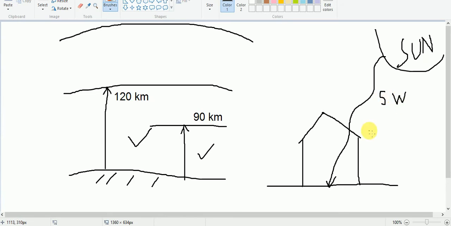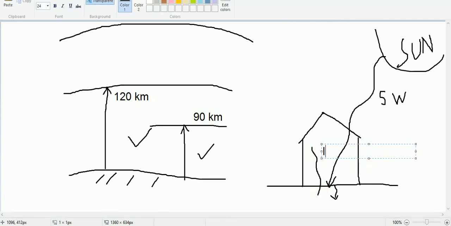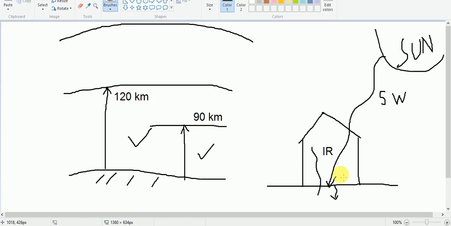The glass will allow the sunlight to pass through, and the sunlight will be absorbed by the surface. Again, the surface will radiate back long wave terrestrial radiation. This radiation is also known as infrared radiation, IR. This infrared radiation cannot escape the glass walls. It will remain confined within the house, and hence the room warms up. So this is the mechanism of a greenhouse.